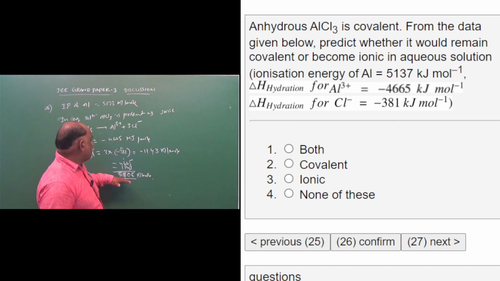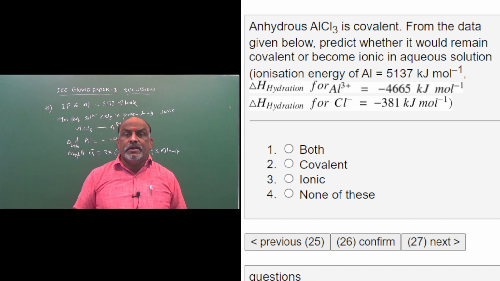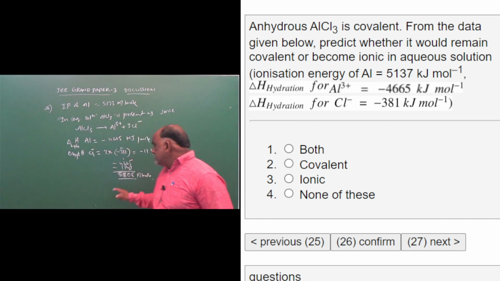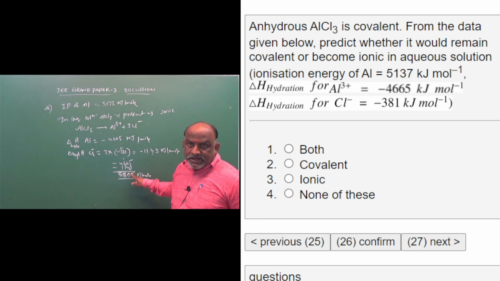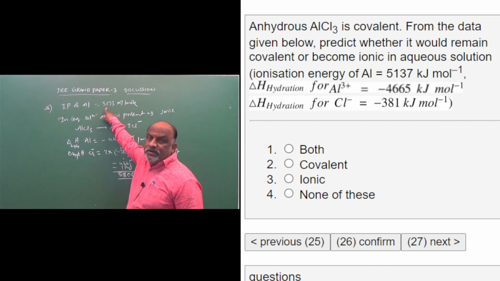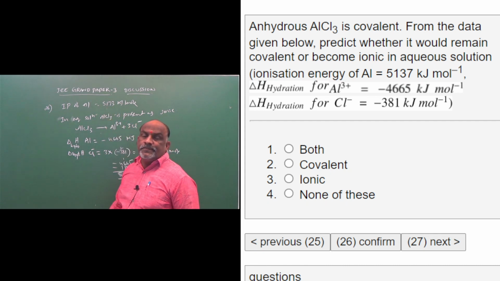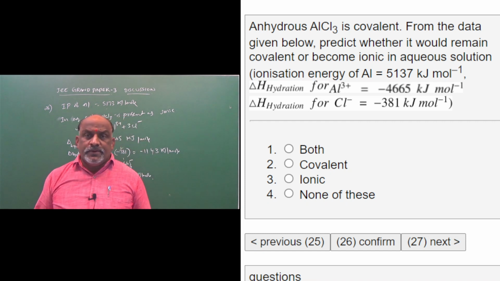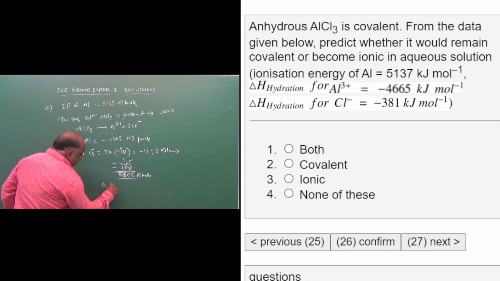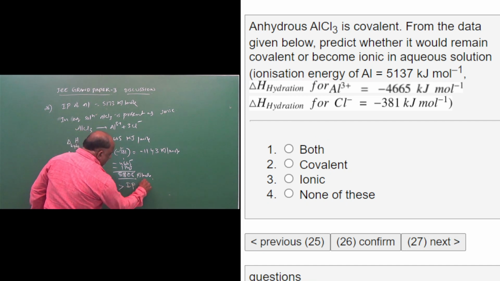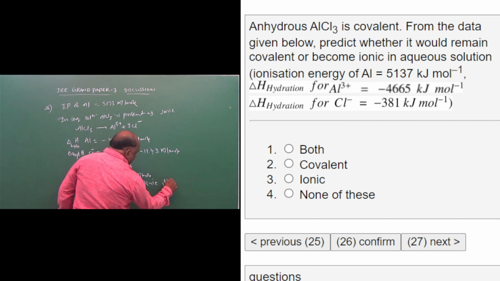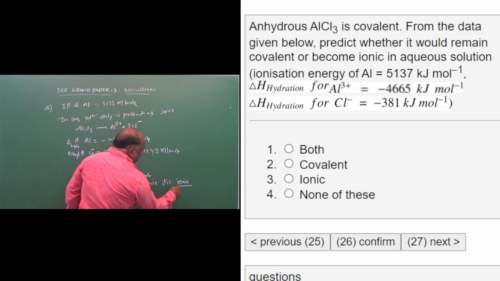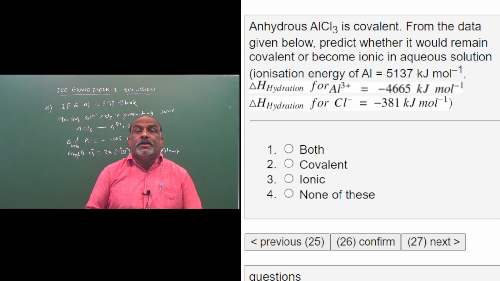The enthalpy of hydration value 5808 is greater than 5173. So it is ionic in nature. Clear? The enthalpy of hydration is greater than the ionization potential. Hence, it is an ionic compound.